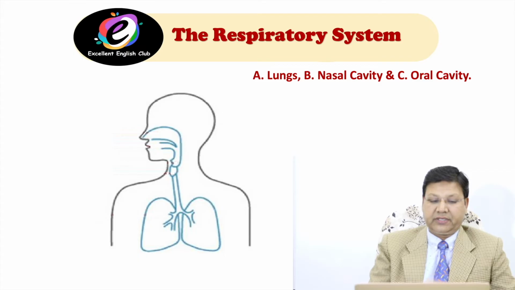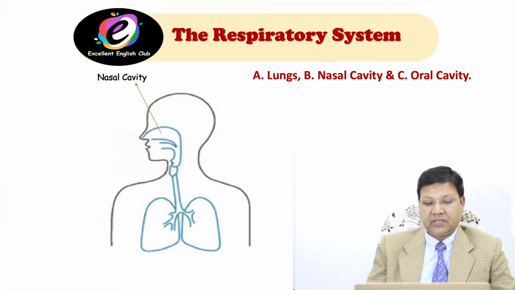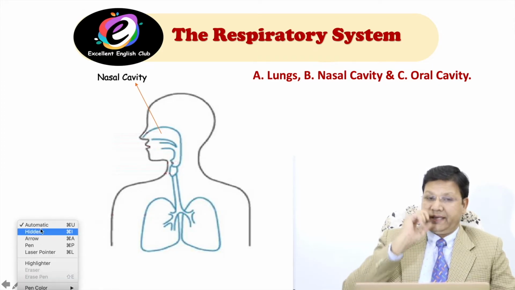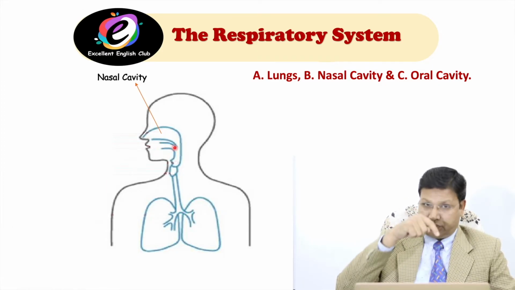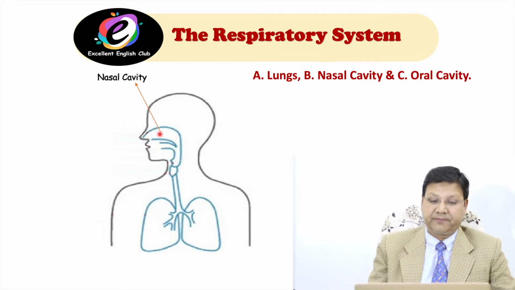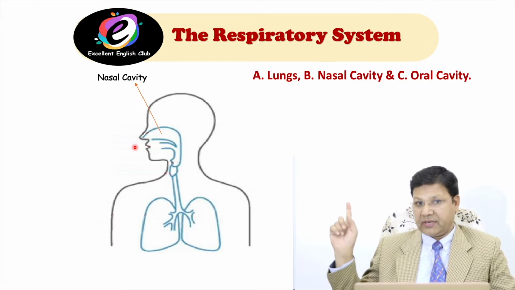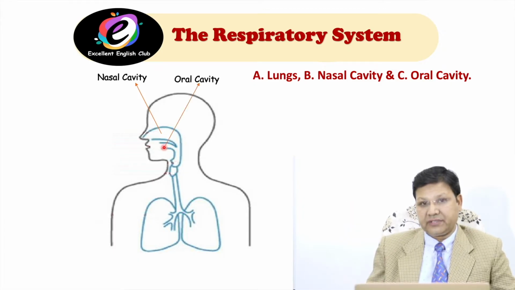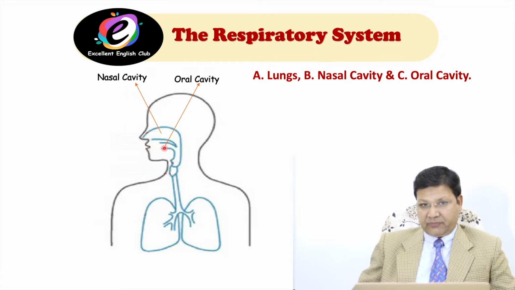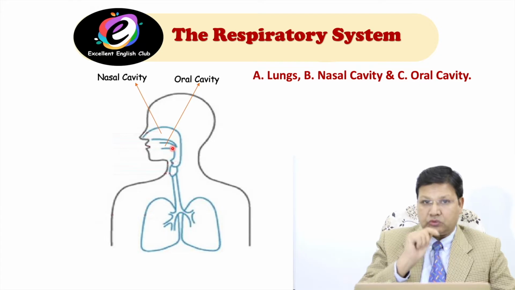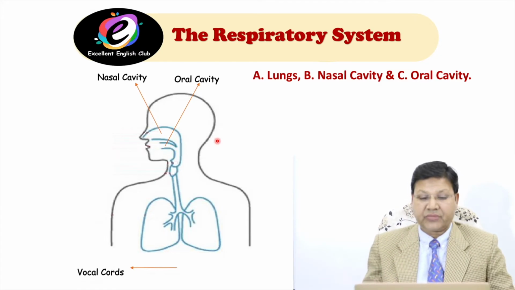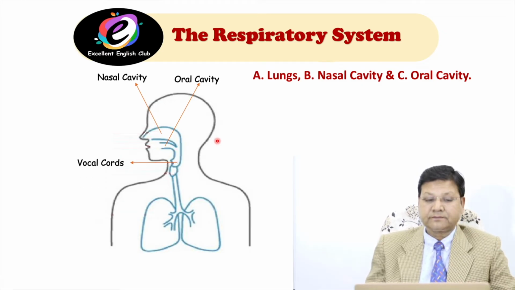For example, look here. This portion is called nasal cavity. Means the air coming from the lungs passes through the nose. That is nasal cavity. Second, oral cavity. What is this? Oral cavity, this one. Means the air coming from the lungs passes through the mouth, orally. That is oral cavity. Then the third one is vocal cords.